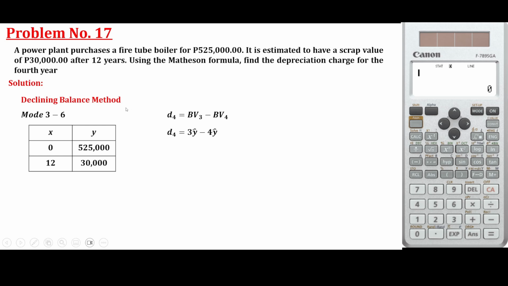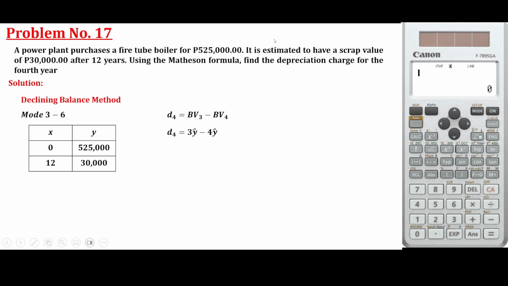Now, that we are not looking for the total depreciation, kasi pag total depreciation, it should be the present. Okay, instead of book value 3, it should be the present minus book value 4 to get the total depreciation for 4 years, no? Ito kasi fourth year lang, for the fourth year, not for 4 years. So those are different scenarios.